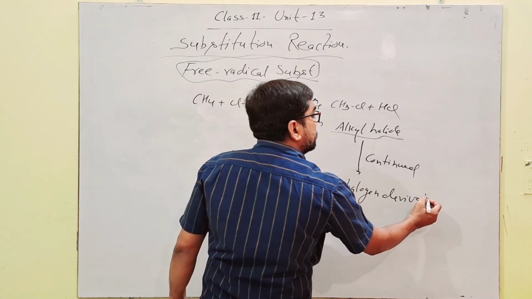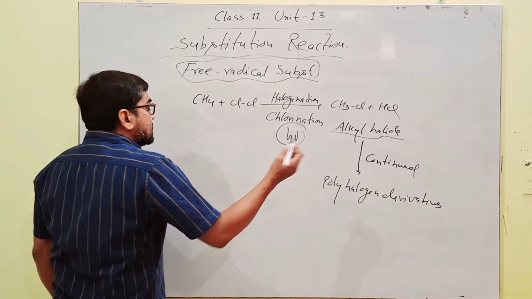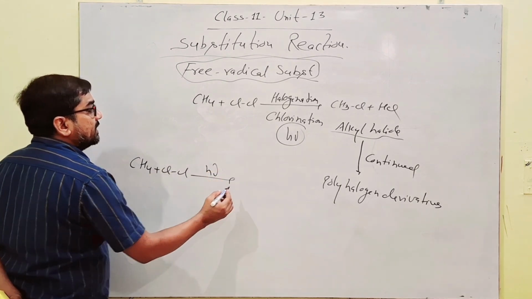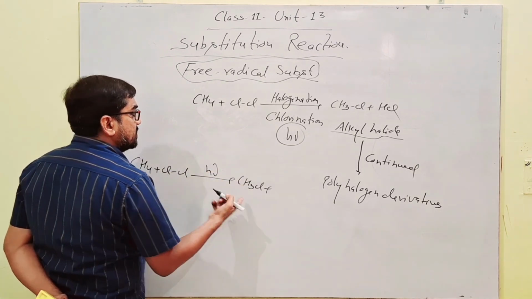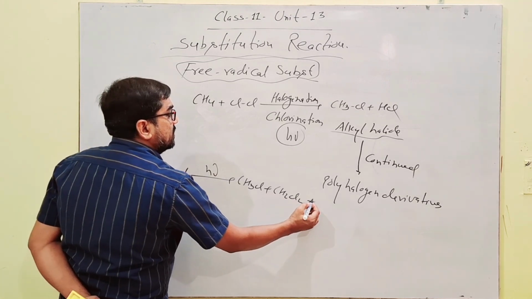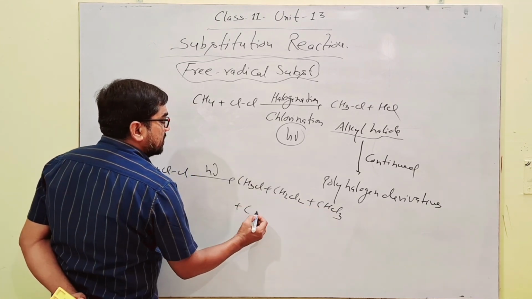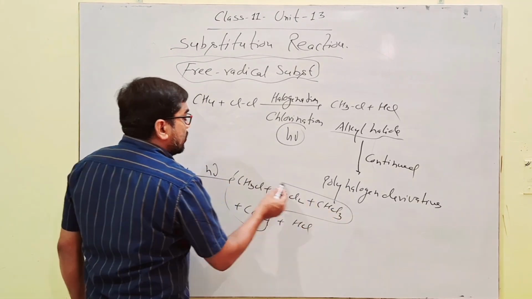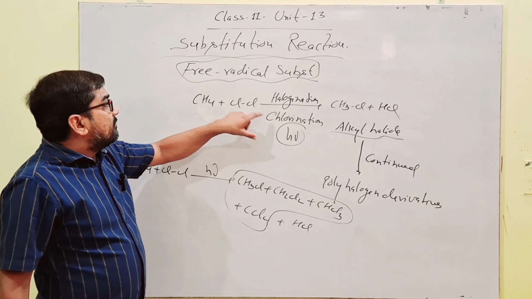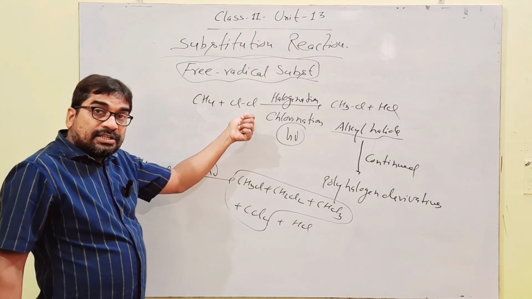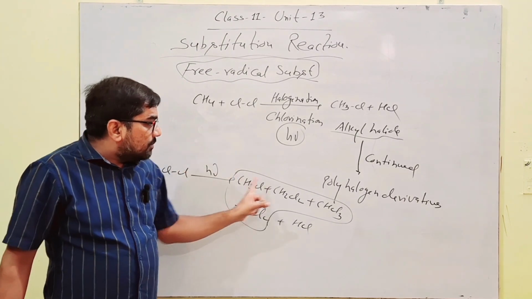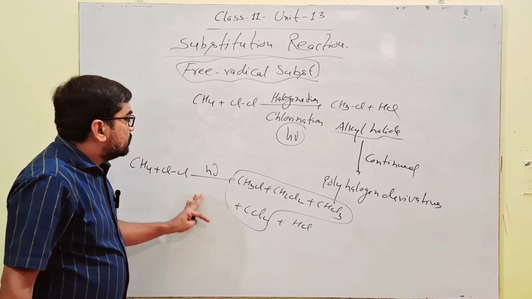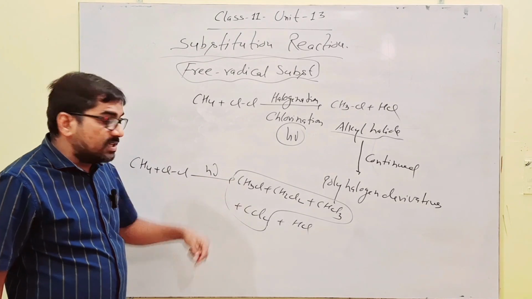Like CH4 when it reacts with chlorine in presence of sunlight, one after one hydrogen, CH3Cl, then again substitution CH2Cl2, then again substitution CHCl3 and ultimately CCl4 along with HCl. A mixture of alkyl halides is obtained during chlorination of alkanes in presence of sunlight, and the reaction continues until all the hydrogens are displaced.